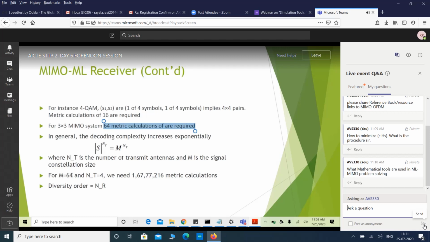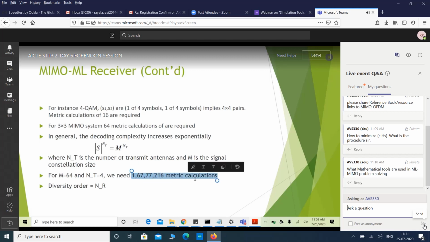Let us say for M equal to 64, that means 64 QAM, which is generally used. Currently in Wi-Fi 802.11ax, Wi-Fi 6 they are calling, they are using 1024 QAM, and in the next generation 802.11be they are going to use 4096 QAM. That means it has 4096 points closely spaced. We are here simply taking 64 QAM only, and 4 transmit antennas.